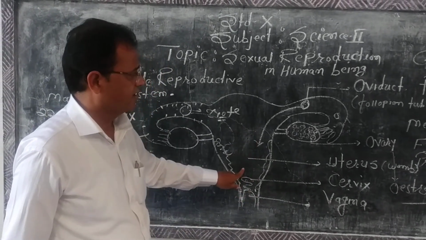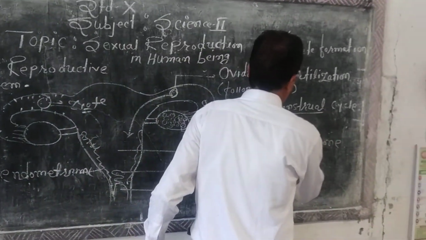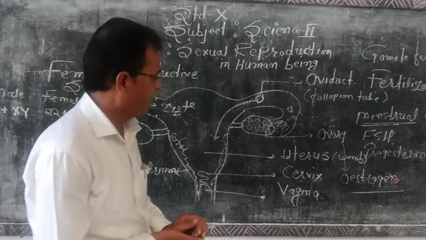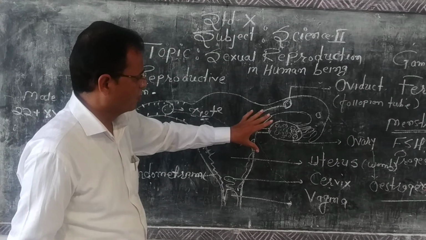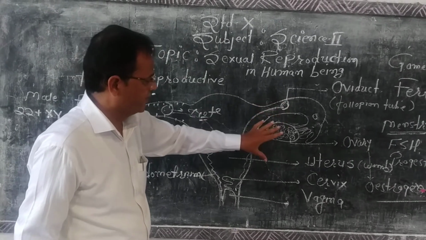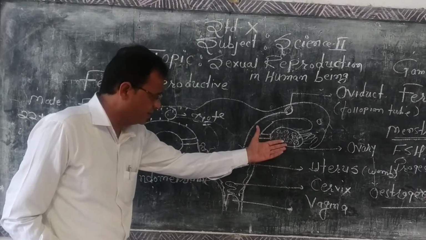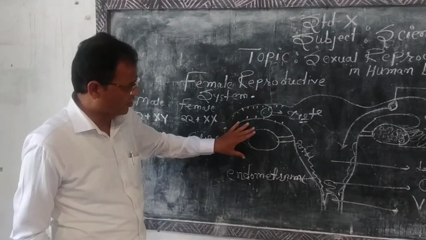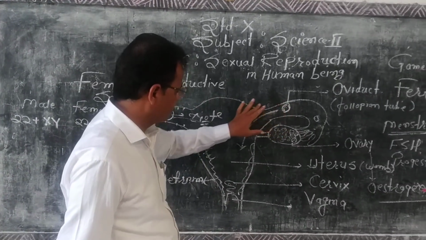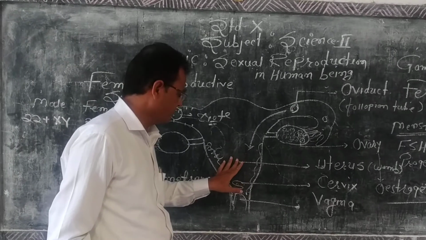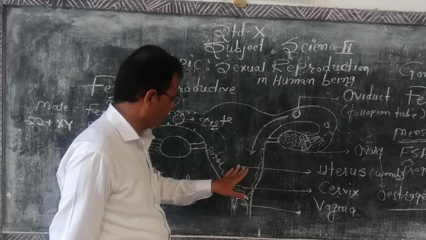During this process, a special phenomenon happens, that is the menstrual cycle. Every month, the process of ovulation takes place inside the ovary. One egg cell is released from either of the ovaries. When it is unfertilized, it reaches the uterus.